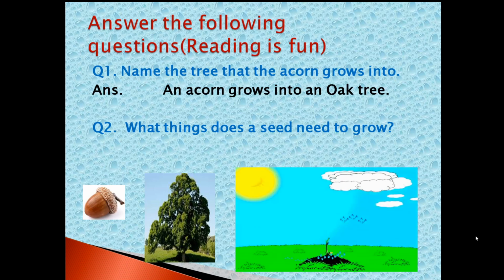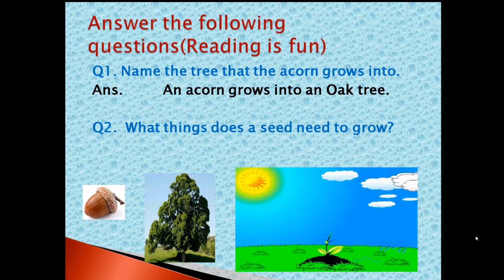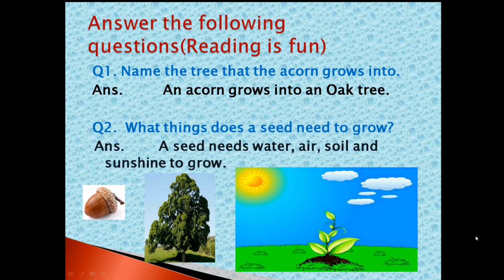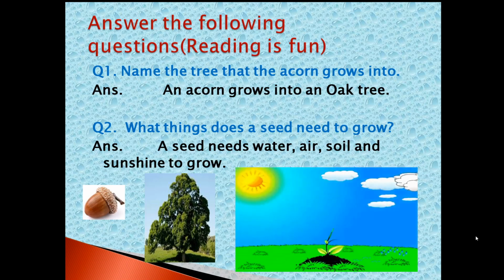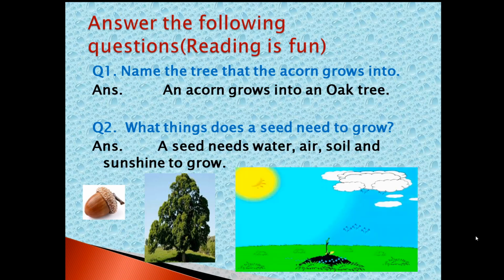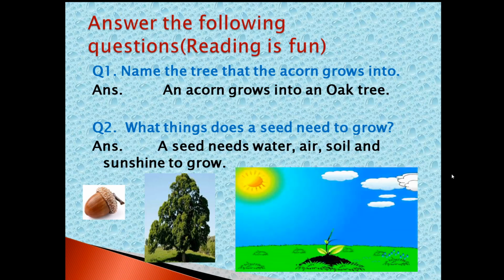You already studied even in your EVS, the plant fairy chapter. Okay, let us see the answer. A seed needs water, air, soil and sunshine to grow.